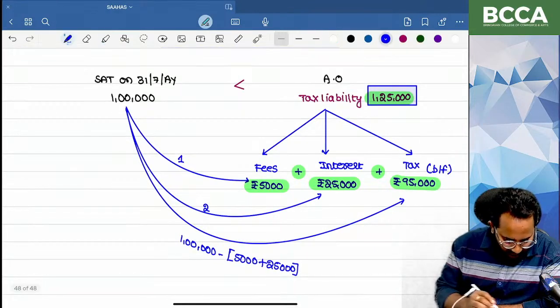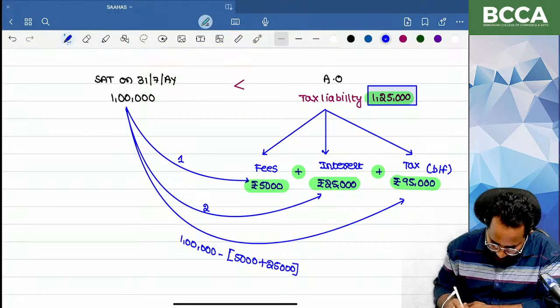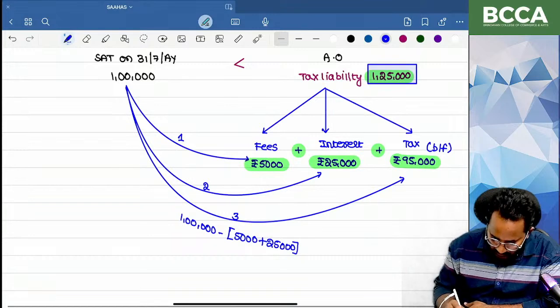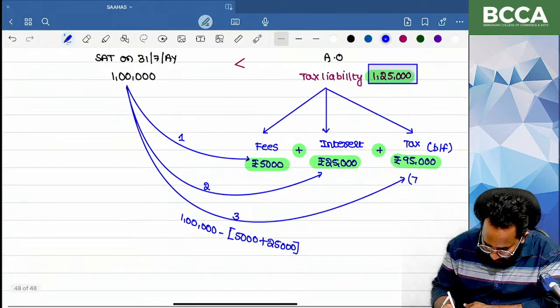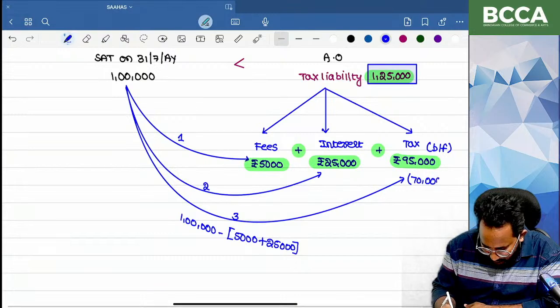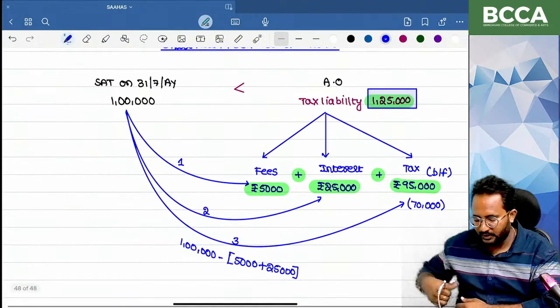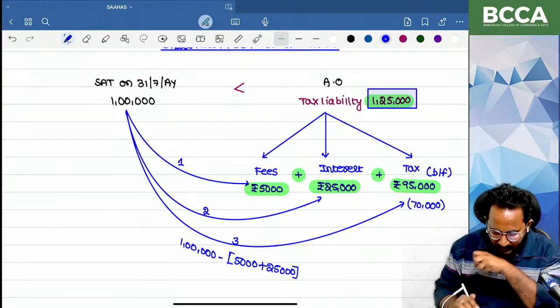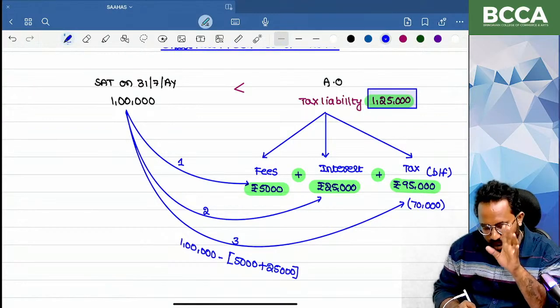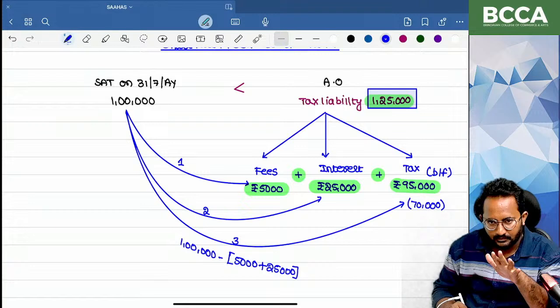In this situation, can you tell me how much amount we can adjust from the 70,000? We paid 1 lakh, but out of that we adjusted 5,000 for fees and 25,000 for interest.